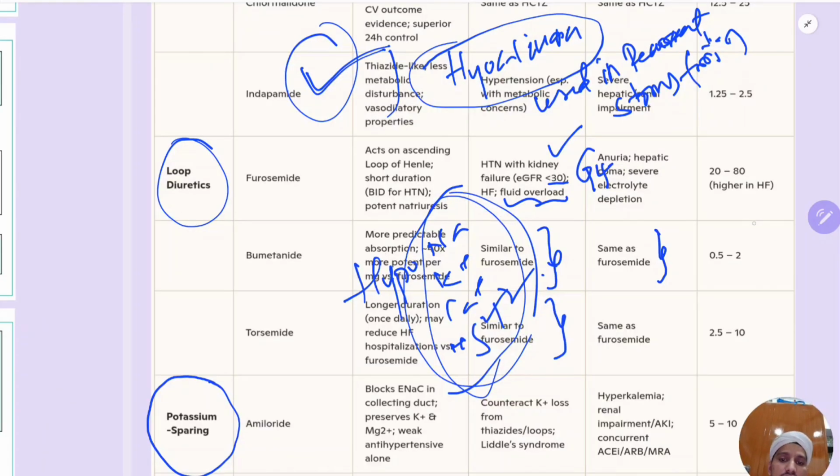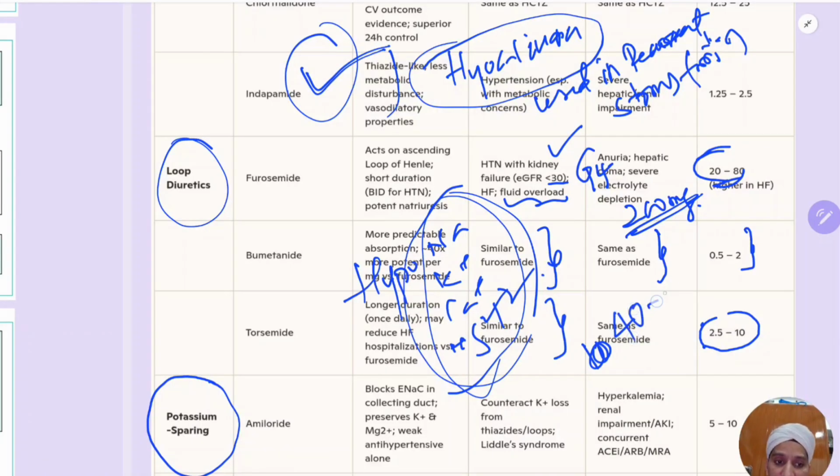Okay, now the dosage: bumetanide 0.5 to 2 mg and furosemide 20 to 80 mg. But remember, in heart failure, in cardiogenic pulmonary edema, you can give up to 200 mg of furosemide. Usual dose is 40 to 80 mg. Torsemide is 2.5 to 10 mg, but in heart failure patients you can give up to 40 mg.